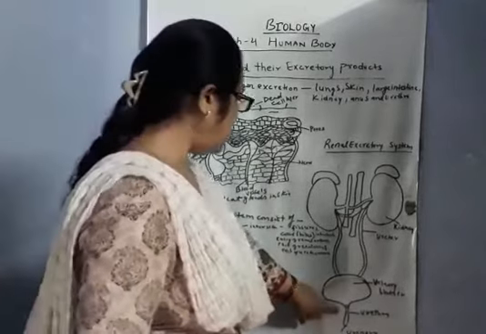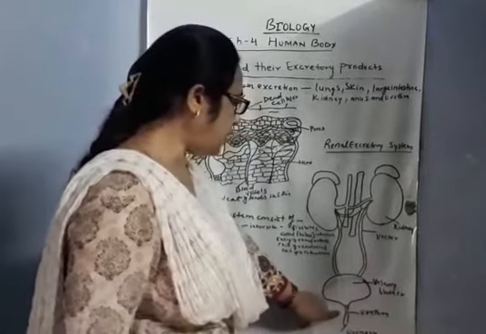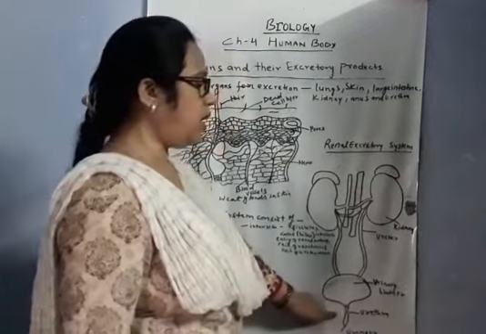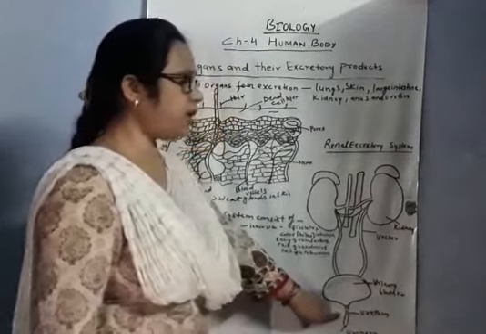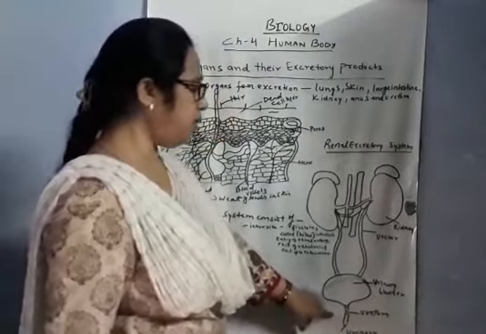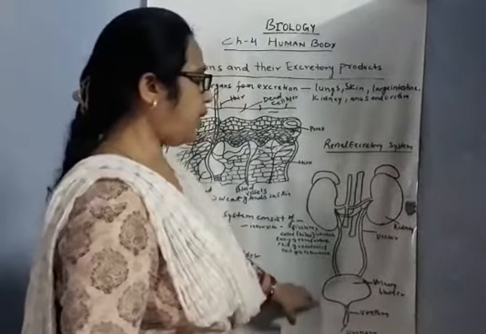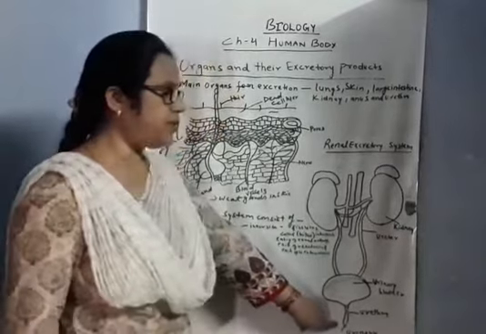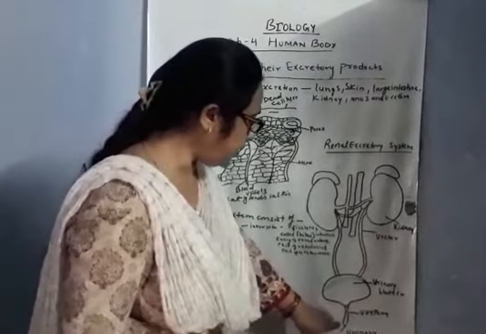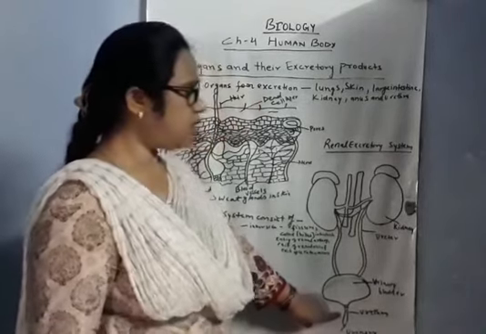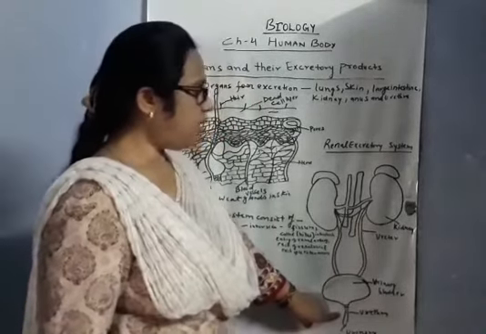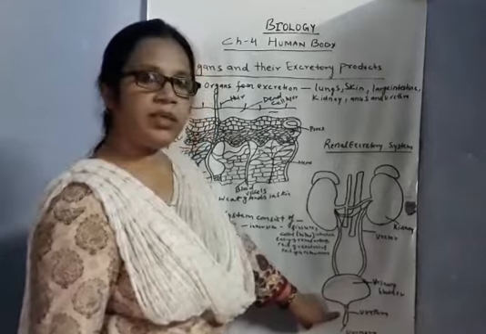And the third and last organ of the excretory system is the urethra. The urethra is a small thin tube which removes urine from the urinary bladder to the surroundings. The opening of the urinary bladder into the urethra is guarded by a sphincter. The length of the urethra is smaller in females than in males.